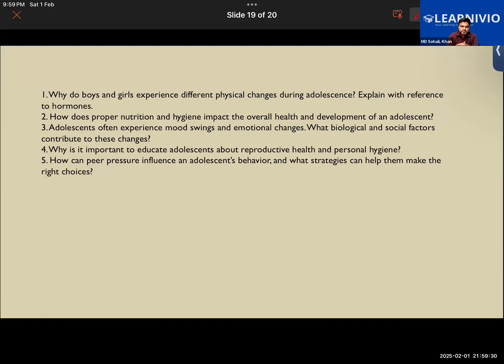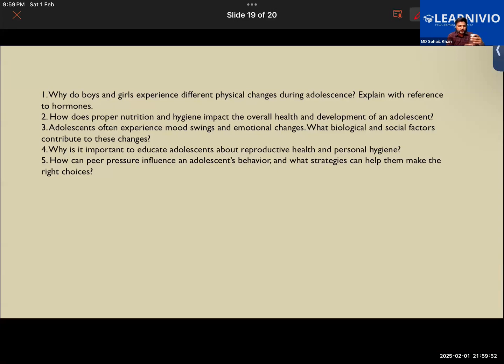They experience mood swings and emotional changes because of the amount of changes going on in their body. And because of these emotional changes, they don't like to interact with other people. They mostly stay alone. Okay, it happens.